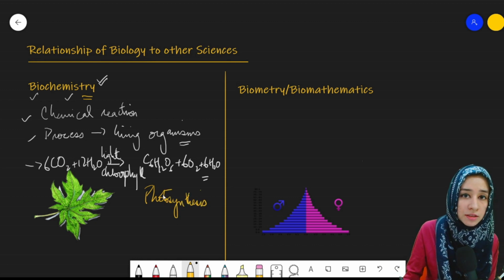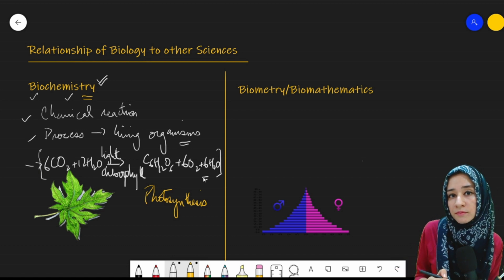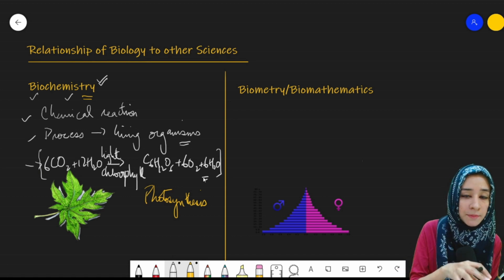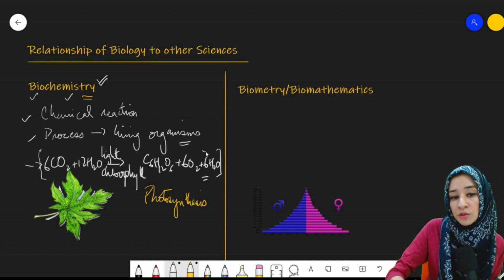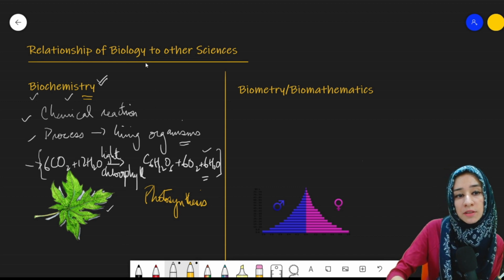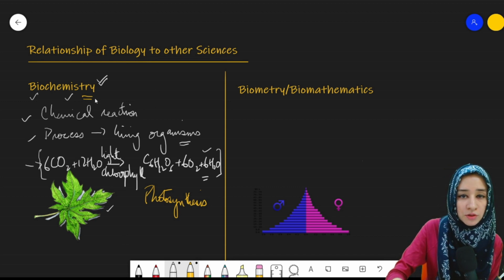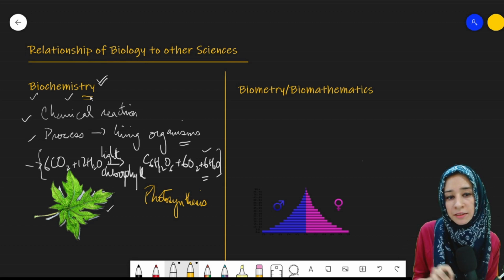The purpose of photosynthesis is to make food for plants, right? But that food is being produced with the help of this chemical reaction. This chemical reaction is occurring in the plants because of which food is being produced. So, the chemistry is being studied in a living organism, that is a plant. And when both of these are combined, it will be studied under biochemistry. So, this was the second interdisciplinary science.